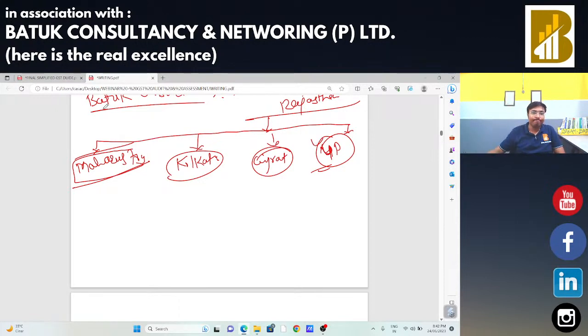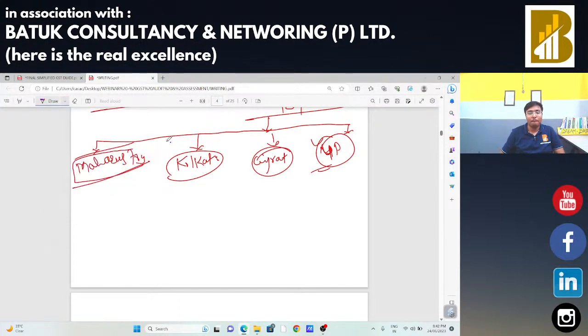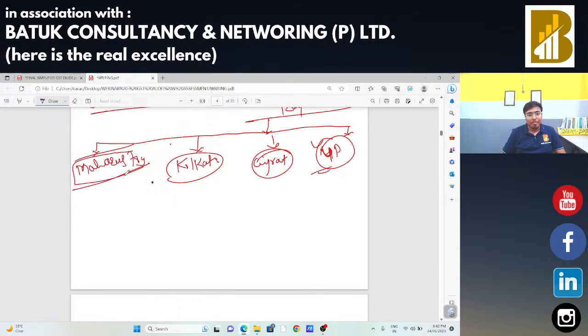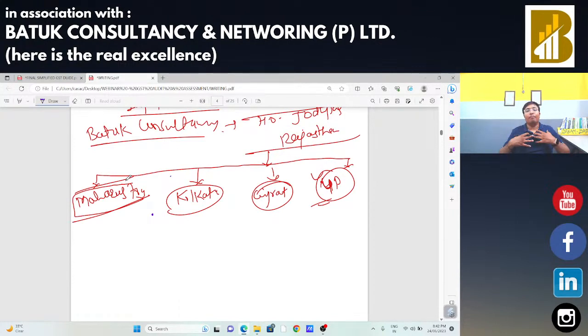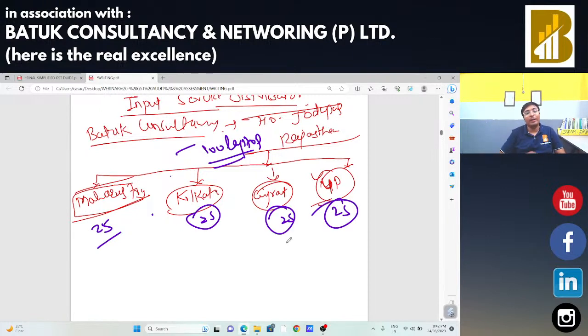Now, Batuk Consultancy, the head office, is going to do the centralized buying. Suppose there is a requirement of 100 PCs. Okay, 100 laptops are required for training purposes. 25 for Maharashtra, 25 for Kolkata, 25 for Gujarat, and 25 for Uttar Pradesh.